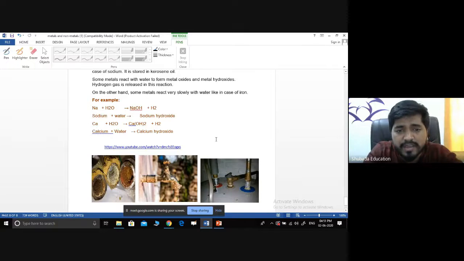These are some of the examples. But when sodium is added to water, what will happen? It will produce sodium hydroxide and also release hydrogen, so that it will catch fire. I will show this video because it's very important. It will readily catch fire when we dip it inside the water like this.